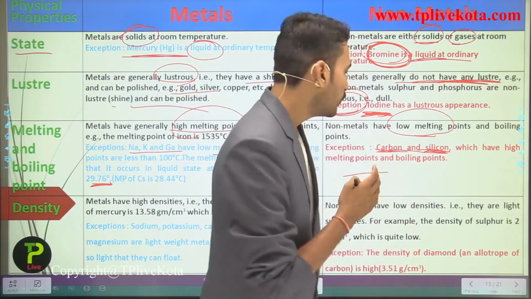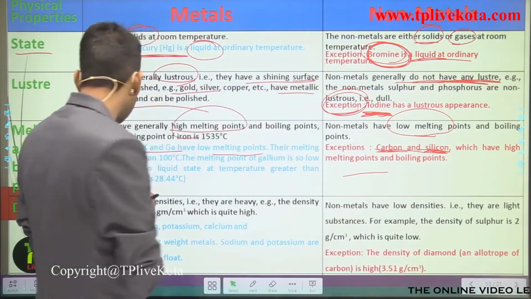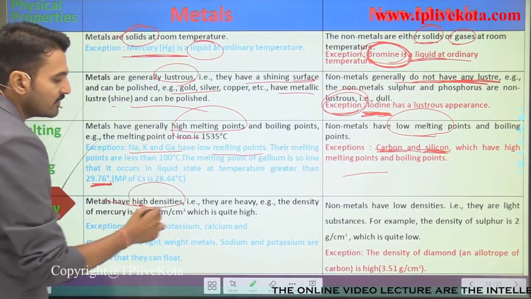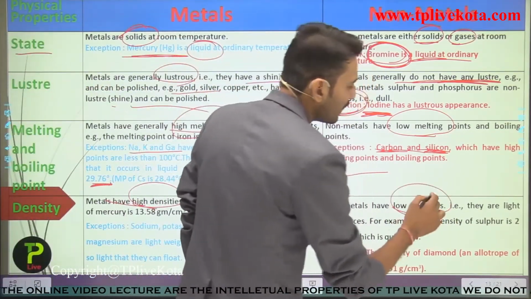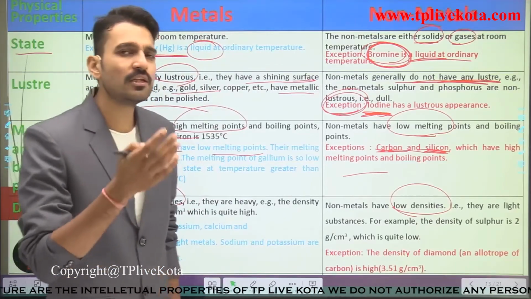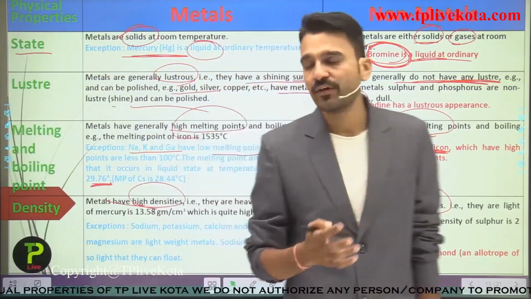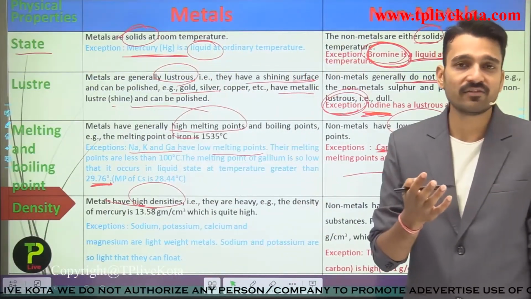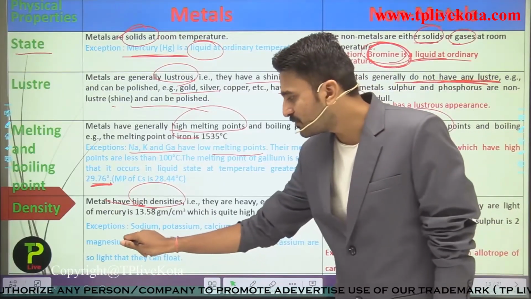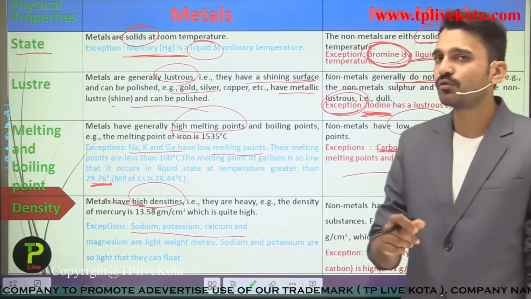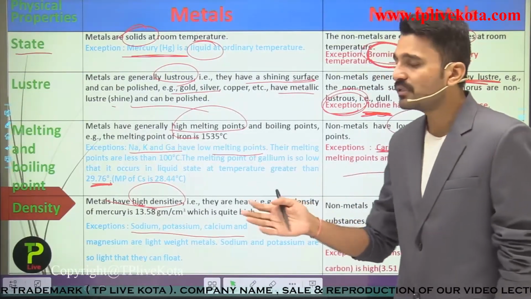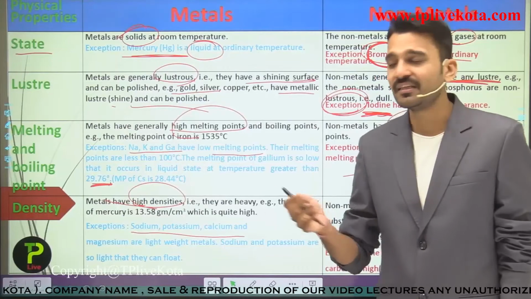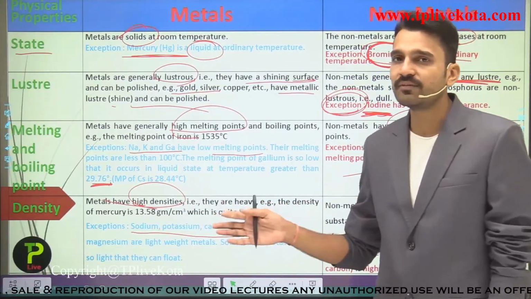So moving into the next, that is the density. The density of metals is very high. And talking about the non-metals, the density of non-metals is very low, or simply the non-metals are light in weight. What are some of the exceptions? Some of the exceptions here are sodium, potassium and calcium. These are metals that show lower density. They even float over water on reacting with it.